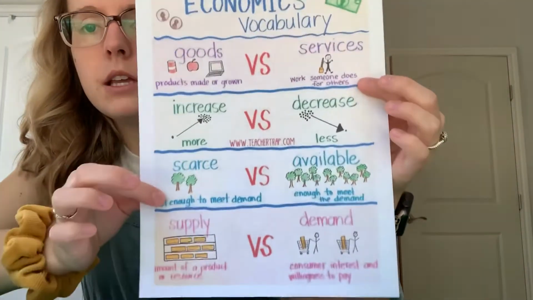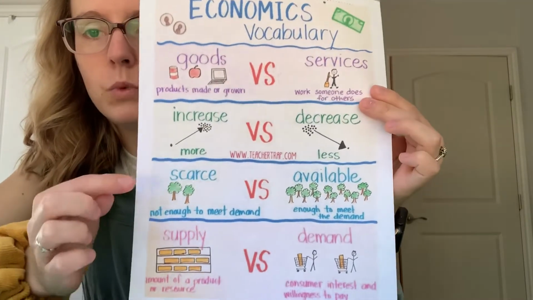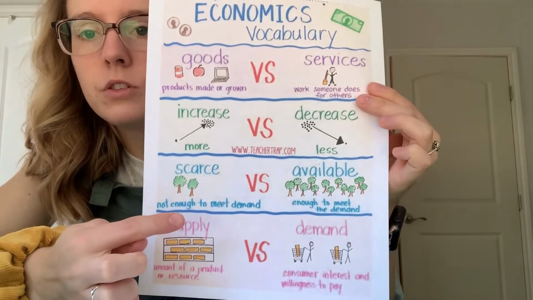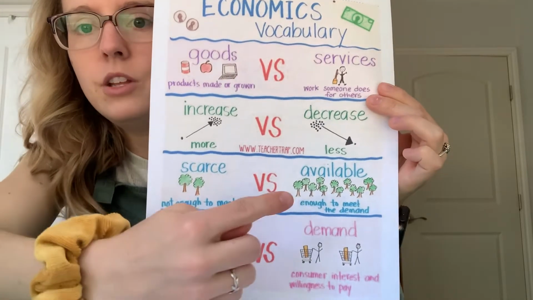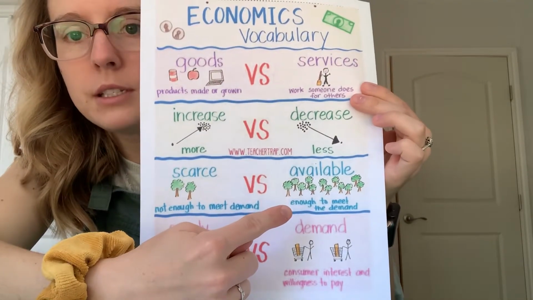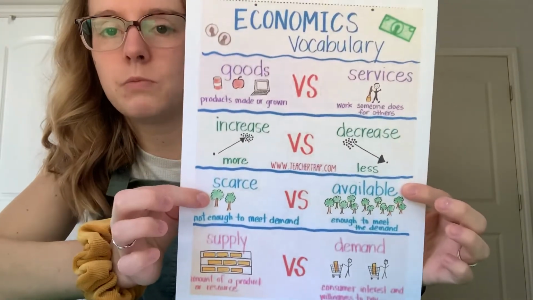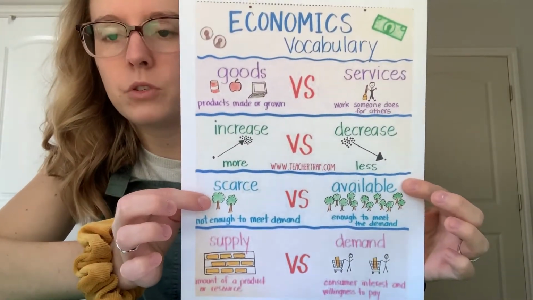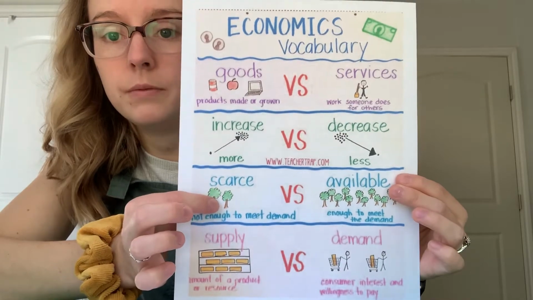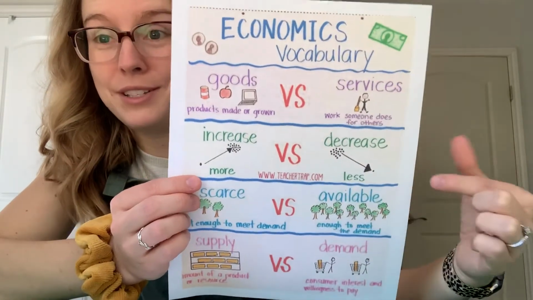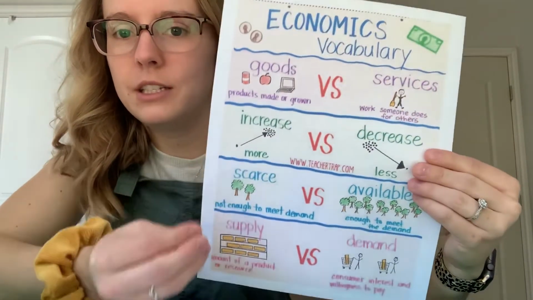So if you look down here, you've got scarce, which says not enough to meet demand. And then you've got available. It says enough to meet the demand. So just look at the pictures as the difference between scarce and available. So you've got only 2 trees here, and then you've got a lot of trees here, okay? Think about just the difference between those.